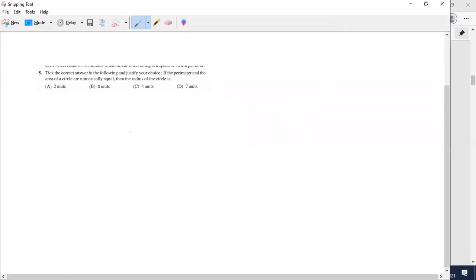So then the radius of the circle. Suppose a circle of radius r, circumference is equal to 2 pi r, area is equal to pi r square.